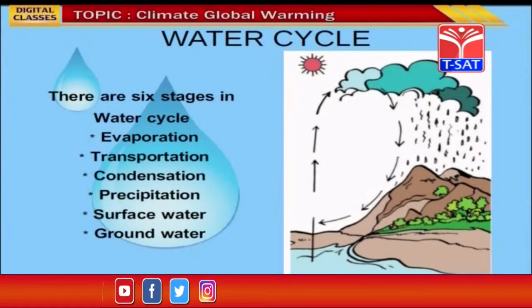The process of water changing into vapor is called evaporation.